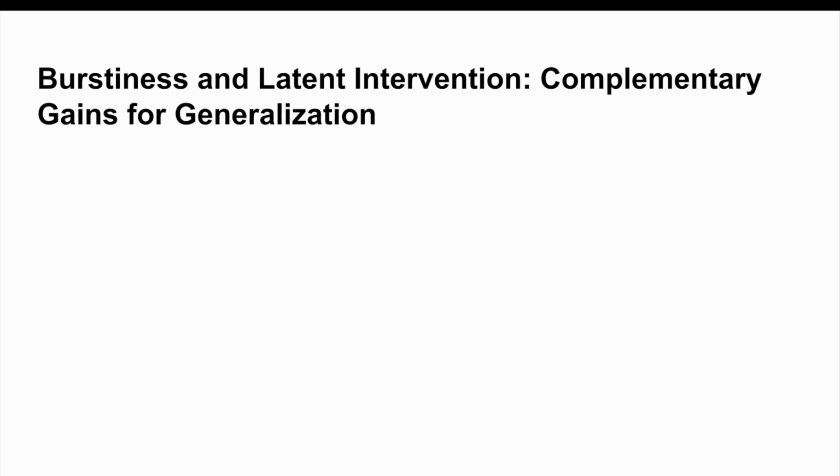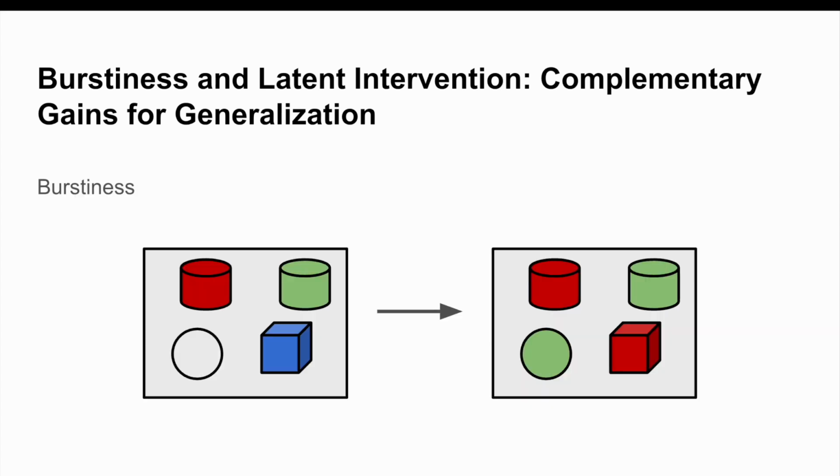Next, we explore two other ways to change the data distribution: burstiness and latent intervention. Burstiness limits how many values of a given attribute, like color, appear together in an image. This creates scenes where only a few colors dominate, while other scenes focus on different colors. Latent intervention takes another approach. Here we directly alter the values of latent attributes like color across all objects in an image, while keeping everything else constant, much like causal intervention.